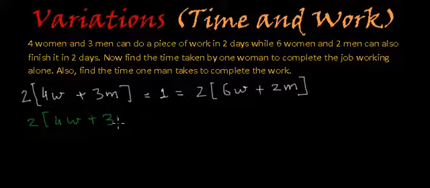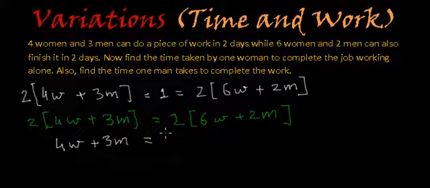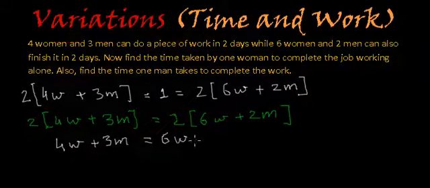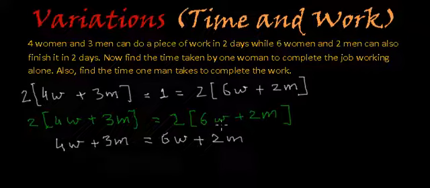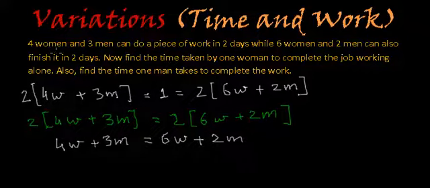And since on both sides of the equal to sign we have 2 as a common factor, if we divide both sides by 2, we will get 4W plus 3M is equal to 6W plus 2M. And this is what the very first statement was telling us. 4 women and 3 men do a piece of work in 2 days, and 6 women and 2 men can also finish it in 2 days, right?